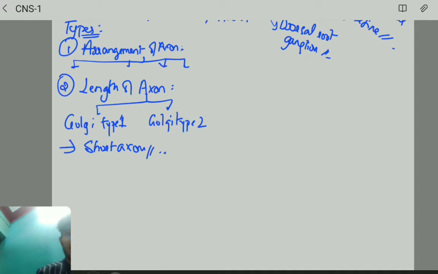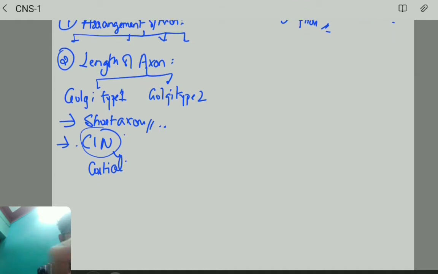And the example I can give you is cortical inhibitory neurons, the I for inhibitory neurons.